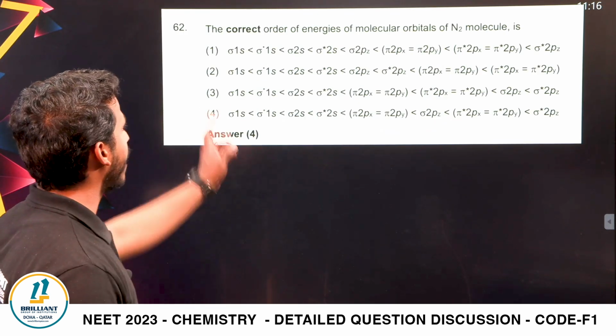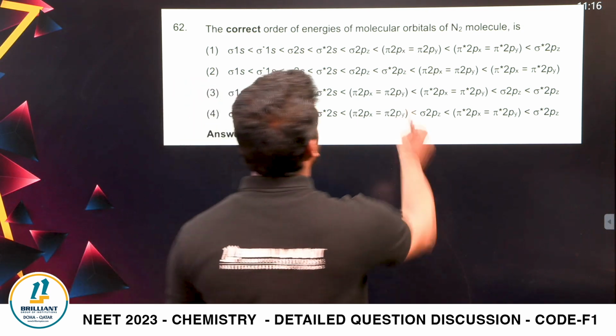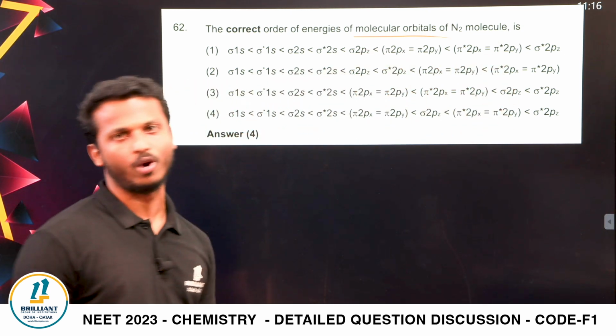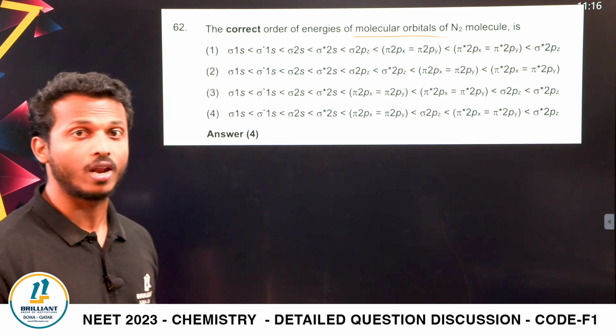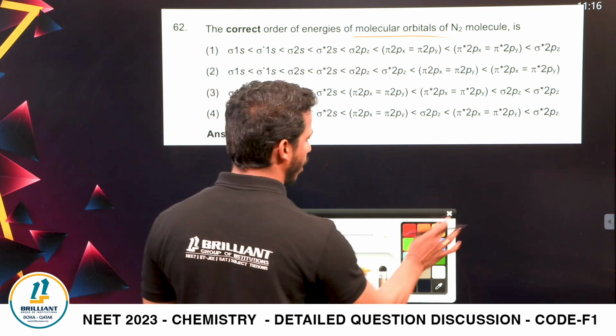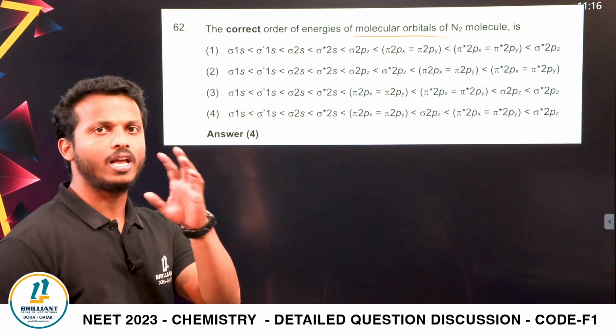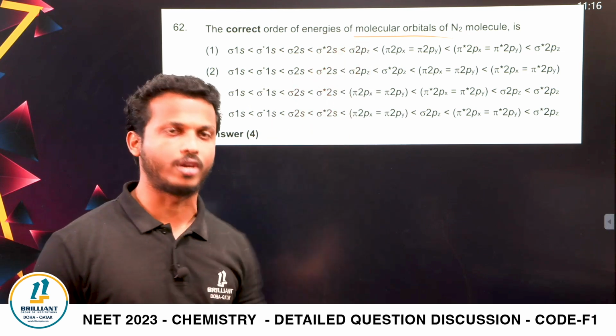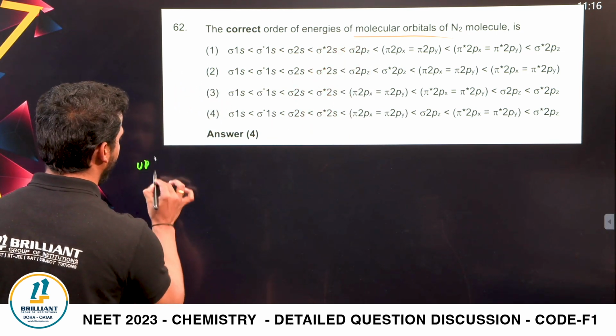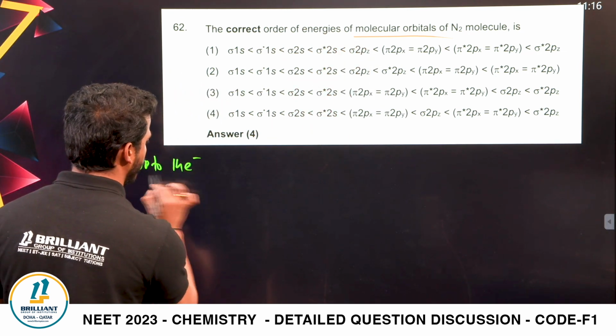Next one, what is the correct order of energy of molecular orbitals of the nitrogen molecule? From the chapter chemical bonding, grade 11, MOT, molecular orbital theory, right? What molecular orbital theory is studied? It's only applicable for 2 systems, right? Up to 14 and more than 14. What is the equation you studied? Up to 14 electron system, dear all.